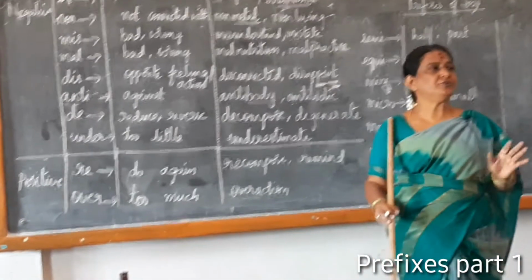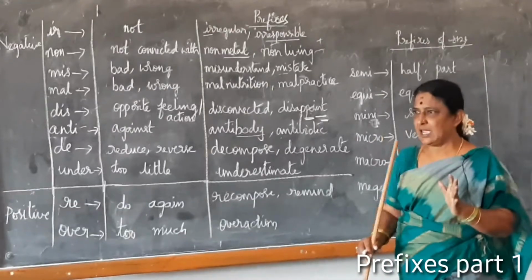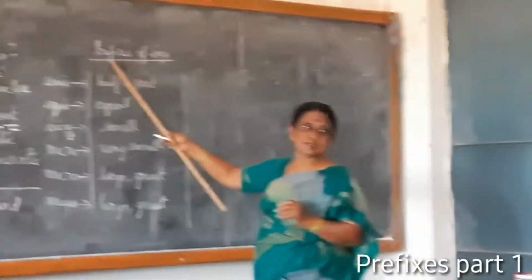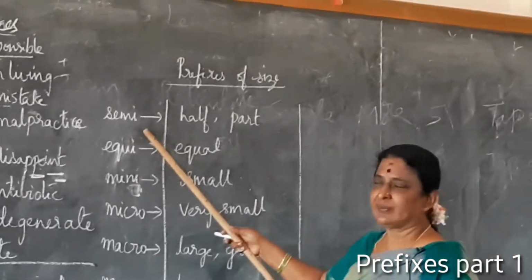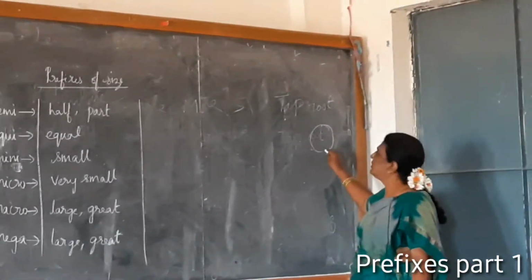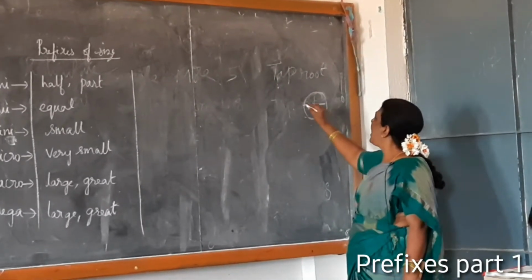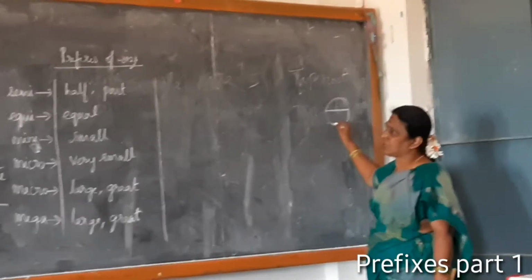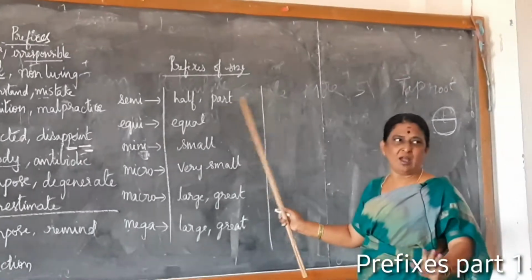Now I am going to introduce another way of remembering some other prefixes, according to size. Prefixes of size. Semi. So semi, what is this? A circle. If it is half of this, what is it called? It is called a semi-circle. So semi means half or part.